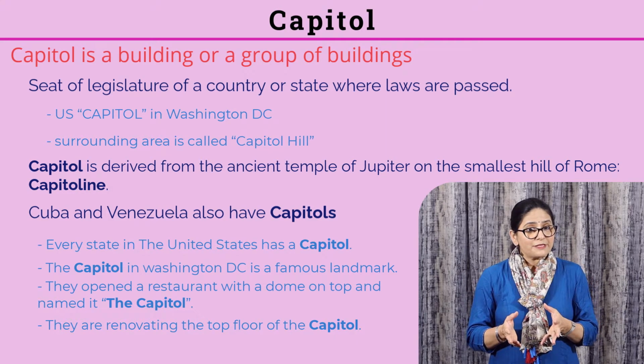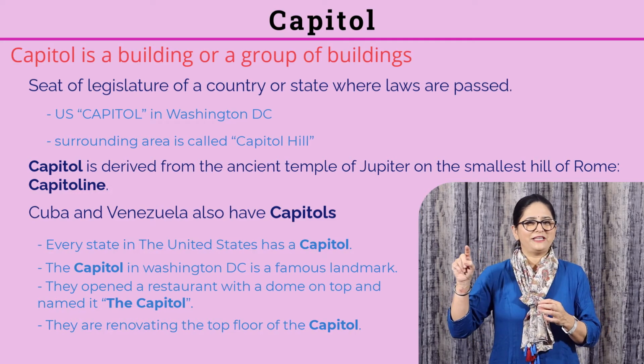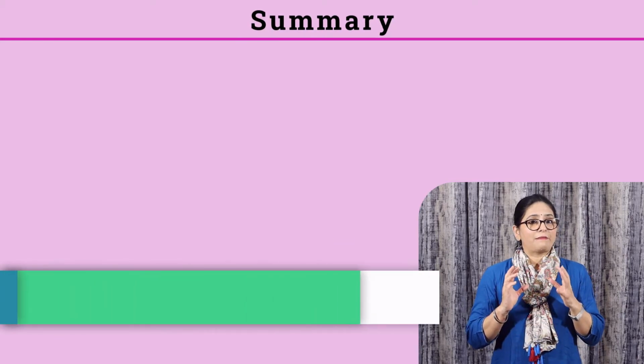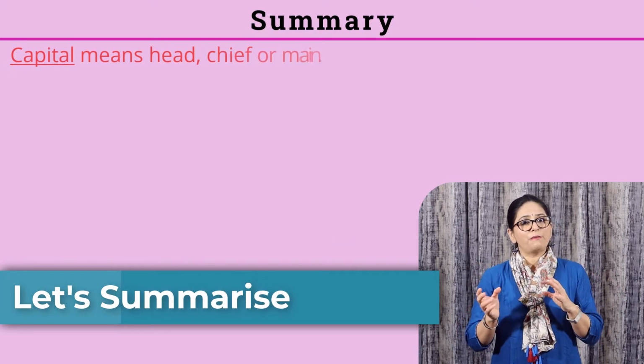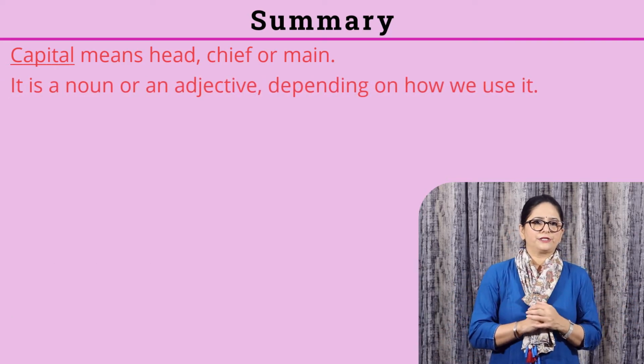So this was Capitol, and we have seen how it is different from CAPITAL. To sum up, capital means head, chief, or main. It is a noun or an adjective depending on how we use it.